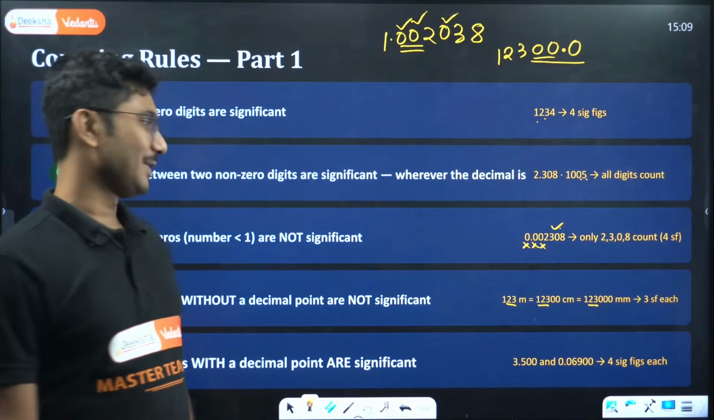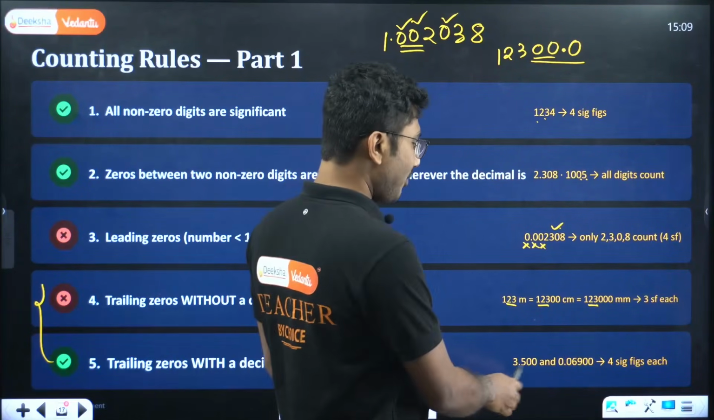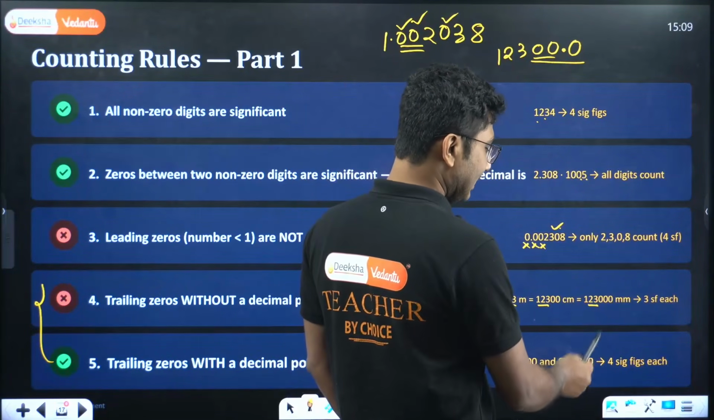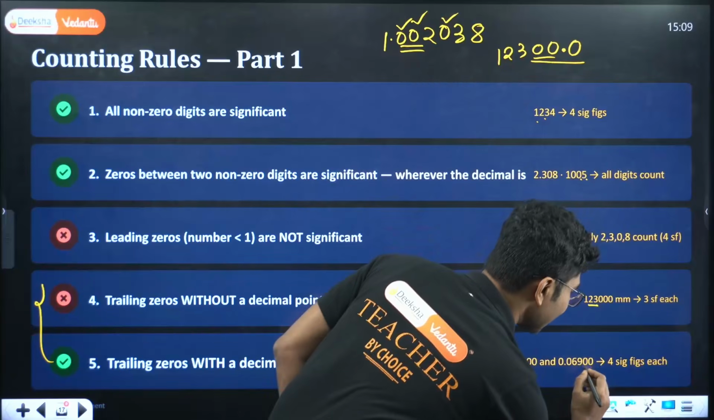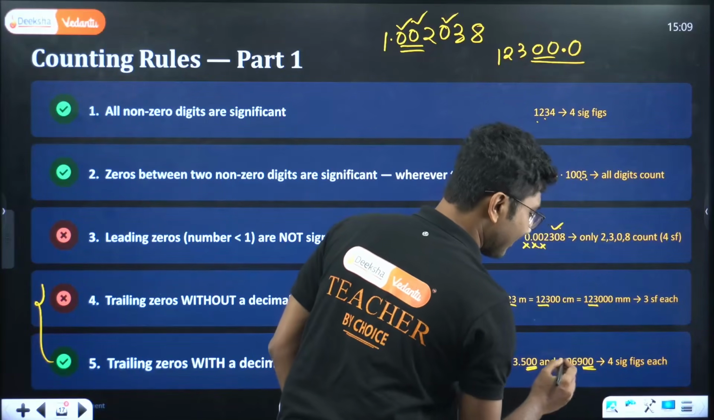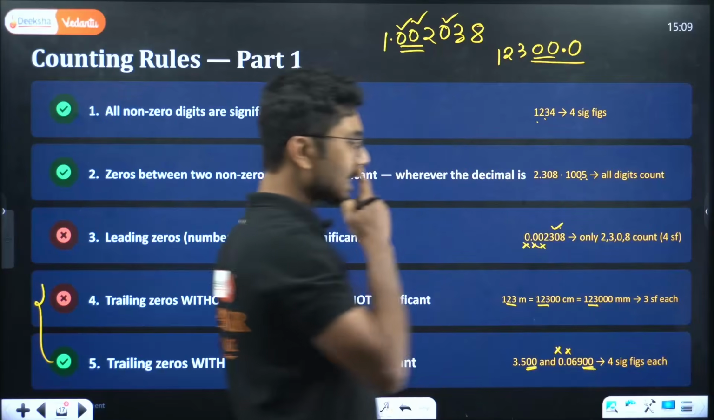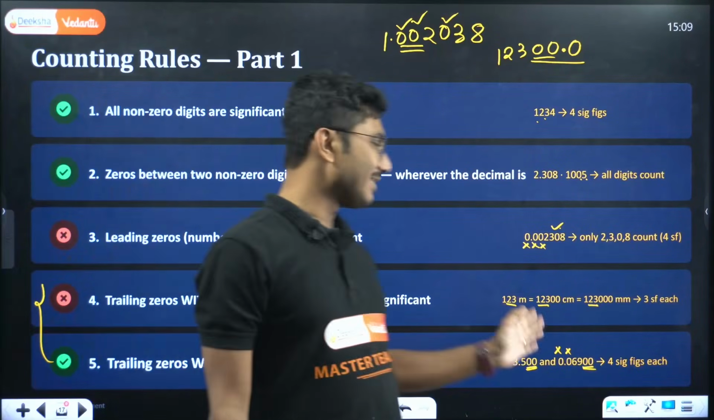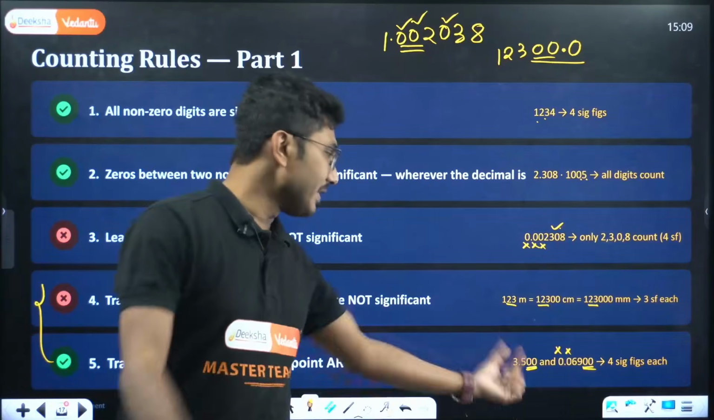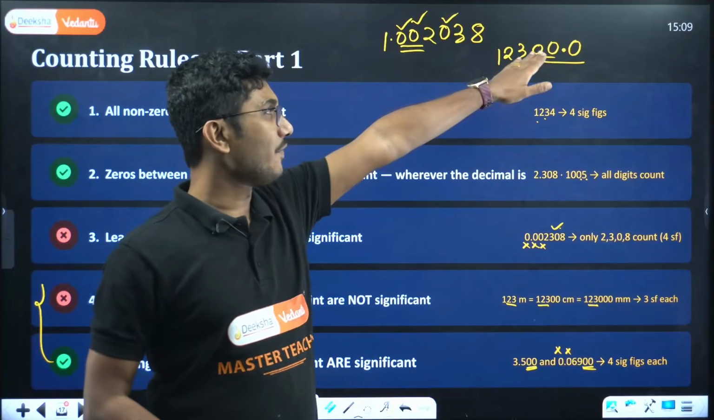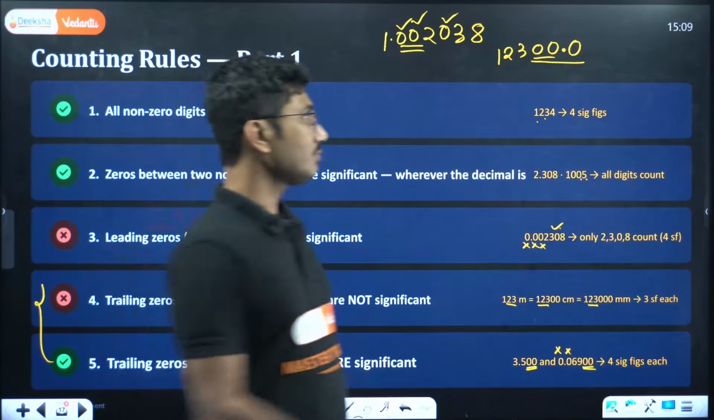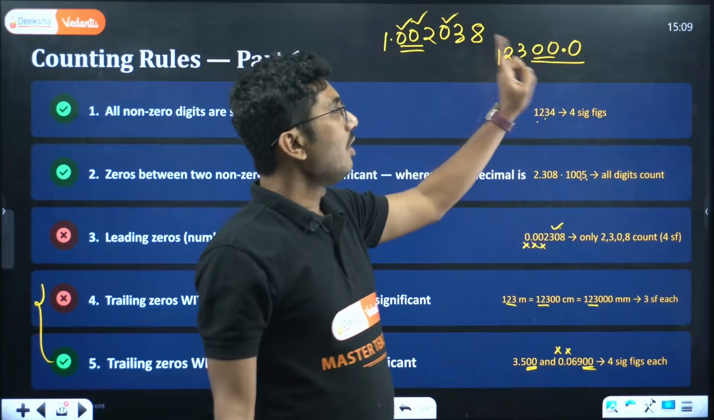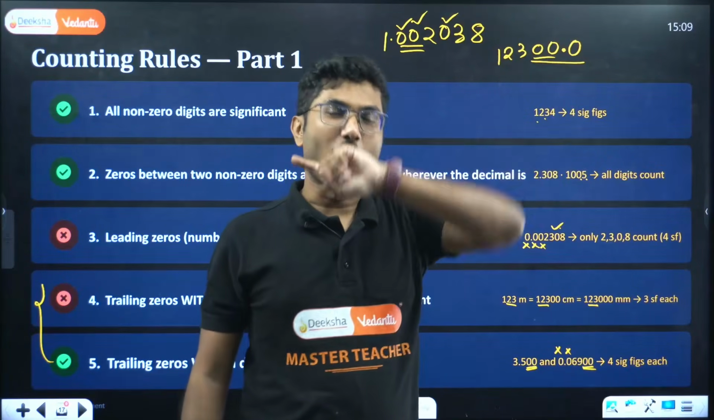Okay, so 3.500 and 0.6900, these zeros are significant. The leading zeros are not significant, but trailing zeros can be significant if they are sitting in a decimal number, even if they themselves are 0. So for this example, 123.000, even though the last 3 digits are 0, all of them are significant.